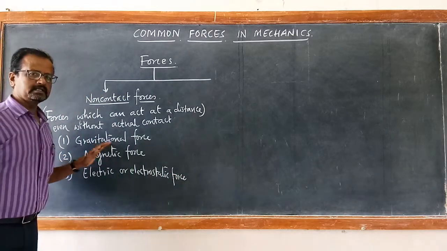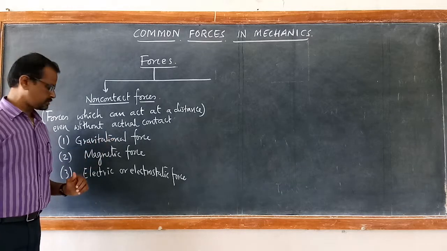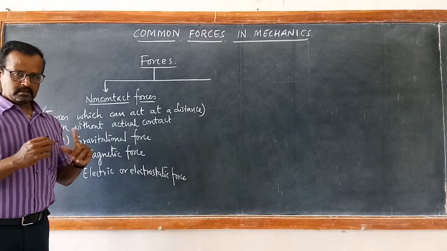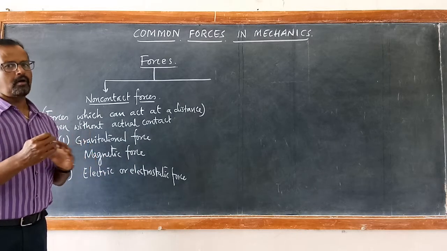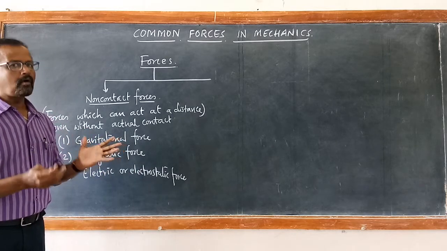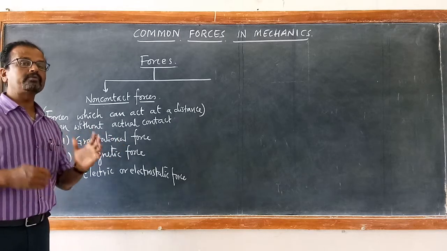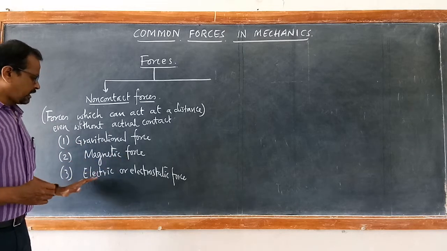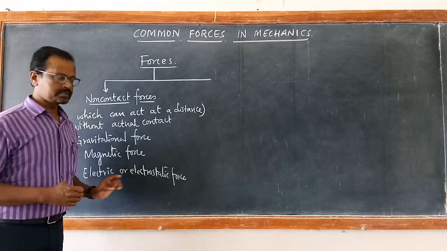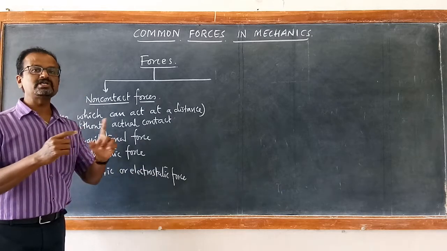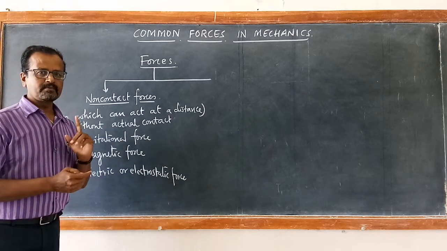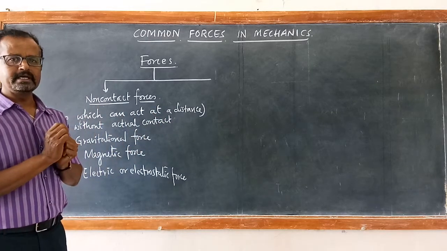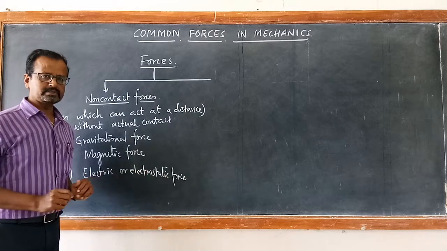The force exerted by the Earth on all objects is called gravitational force. The forces exerted between the like poles or unlike poles of a magnet, or the force exerted by a magnet on magnetic materials like iron, is called magnetic force. And electric force or electrostatic force is the force exerted between charged bodies. The force between positively charged and negatively charged bodies is attractive in nature. It is called attractive electrostatic force.